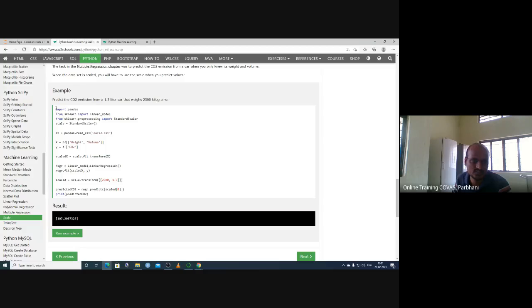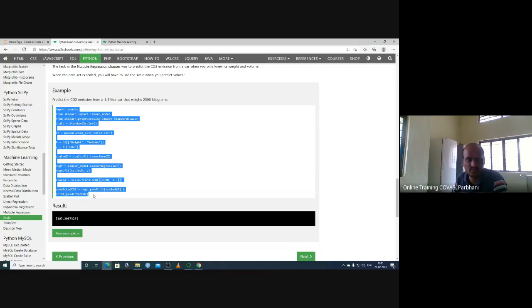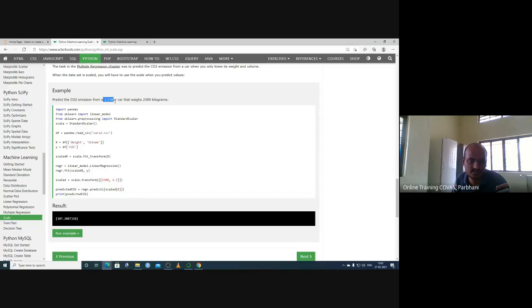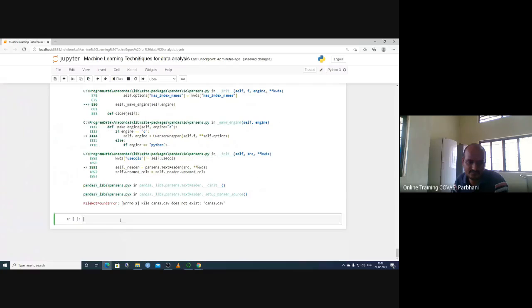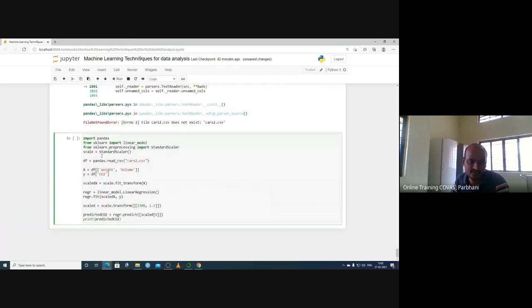So how do we use it for comparison? If you want to predict the CO2 emission of a 1.3 liter car from its weight, we have to use it like this. You transform it, scale it, and then scale.transform the different weight and volume data you put in, then predict the CO2.